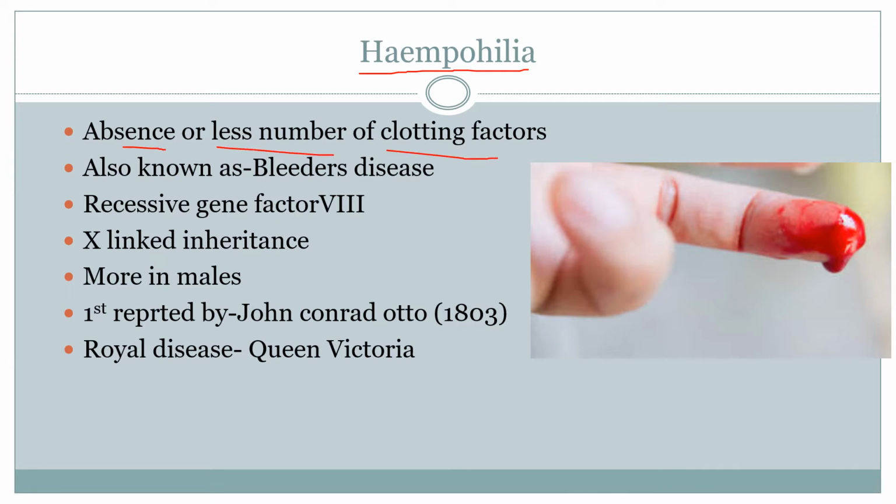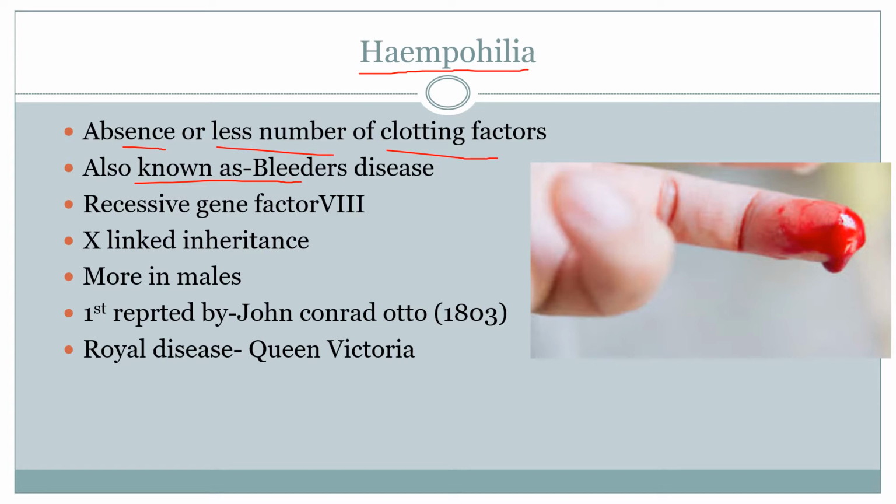As you all know, if any wound happens, it should clot within some time, so we call it clotting time. But persons with this disease will have fewer clotting factors, or else there will be no clotting factors, absence. As a result of this, prolonged bleeding can be seen even from a small wound. Hence, this disease is also known as bleeder's disease.